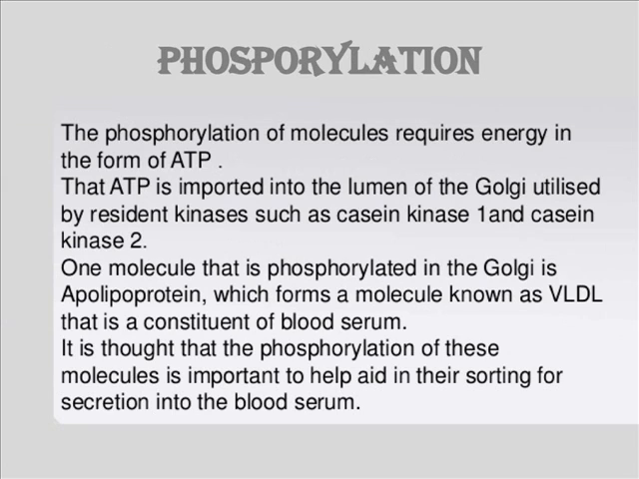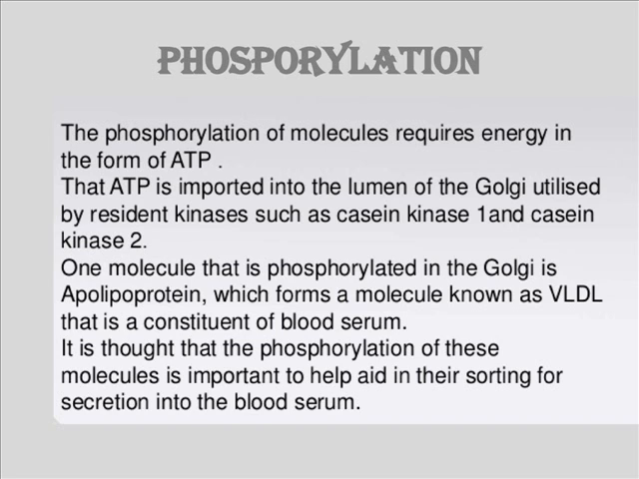Phosphorylation is another function which is being brought out by this Golgi apparatus, for which it requires energy in the form of ATP. The ATP is imported into the lumen of the Golgi, utilized by the resident kinases such as casein kinase 1 and casein kinase 2. One molecule that is phosphorylated in the Golgi apparatus is apolipoprotein, which forms a molecule known as VLDL, that is very low density lipoprotein, which is an important constituent of blood serum.